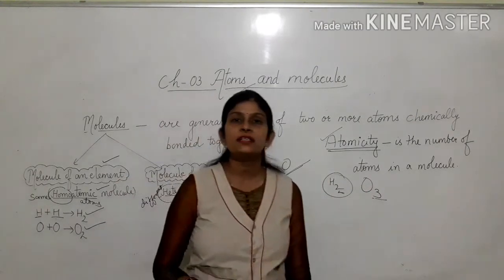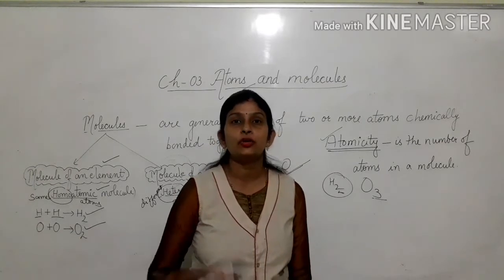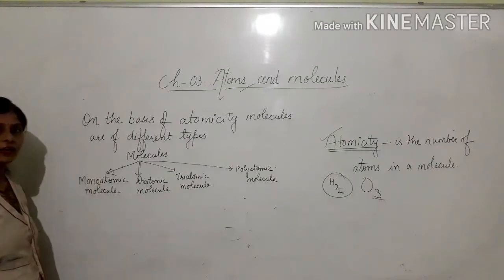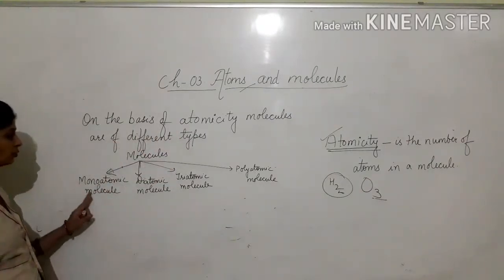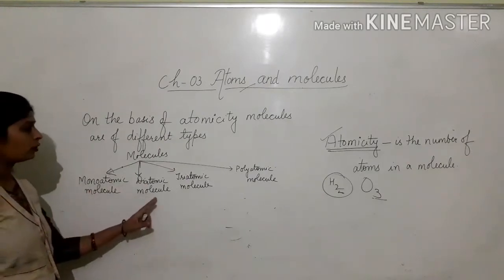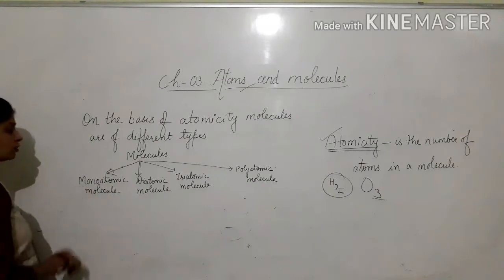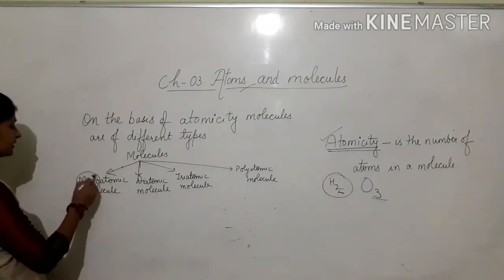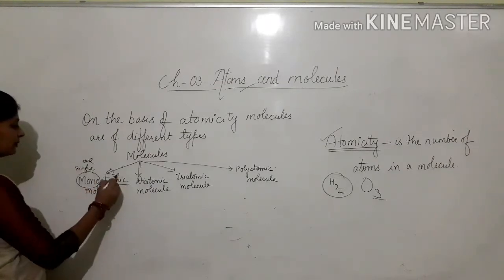Now, on the basis of atomicity, molecules can be categorized into different types, such as monoatomic molecule, diatomic molecule, triatomic molecule, polyatomic molecule. First of all, let us start with monoatomic molecule, where mono means single or one. Atomic means atom.